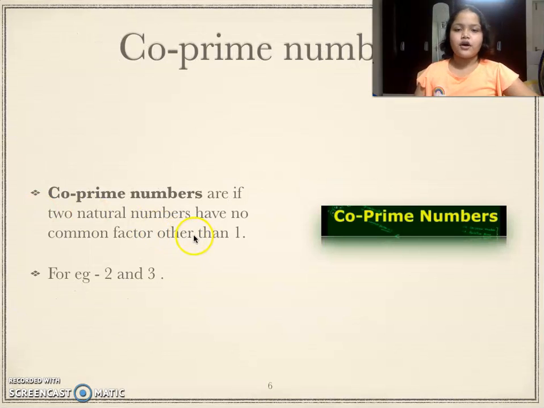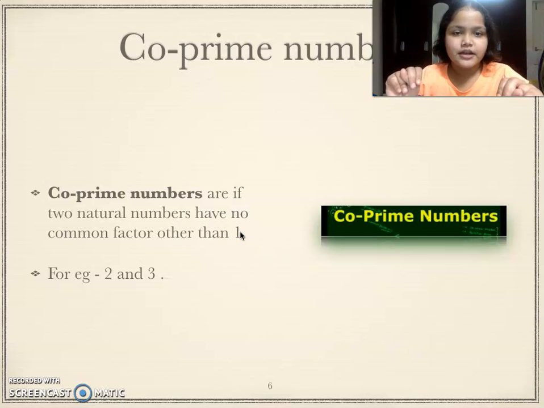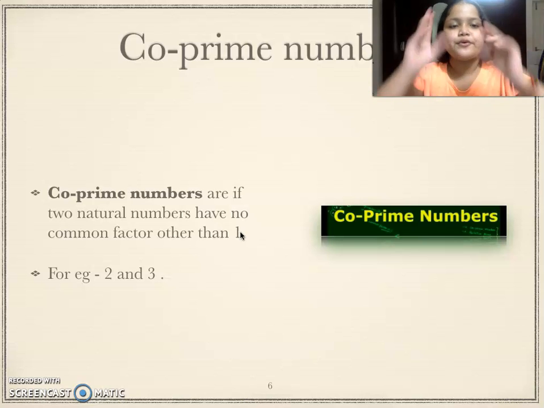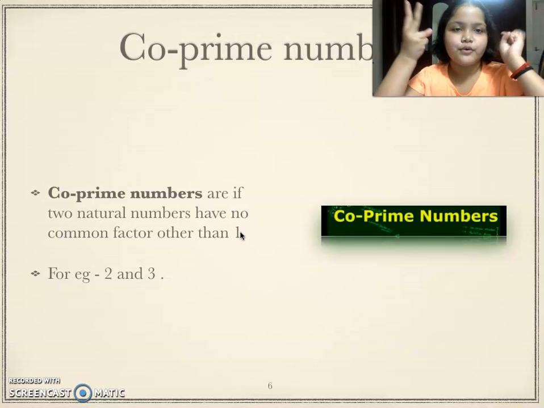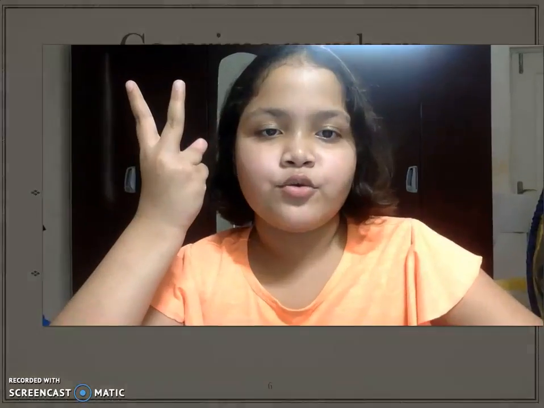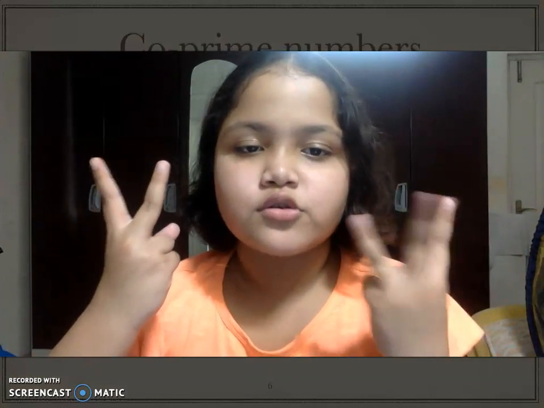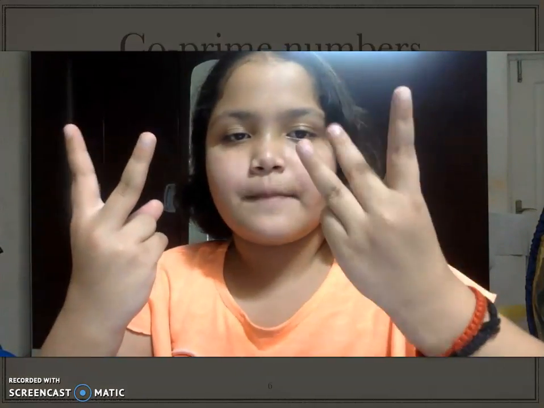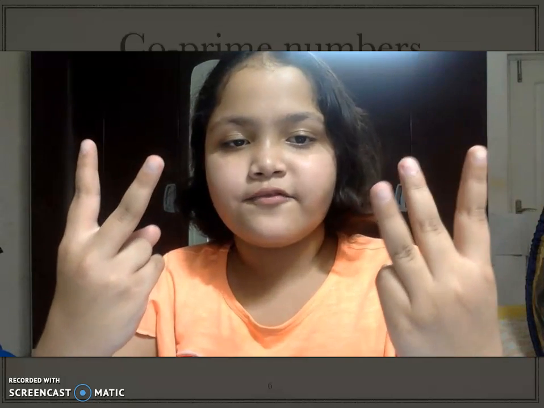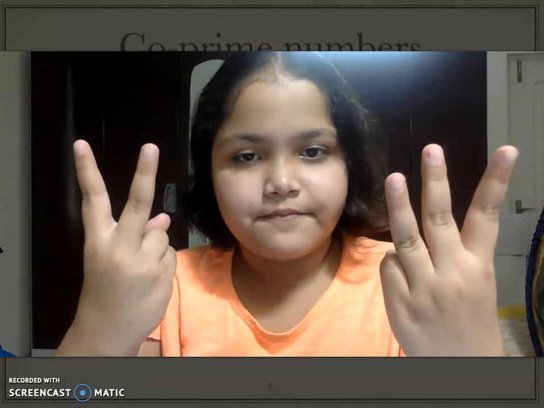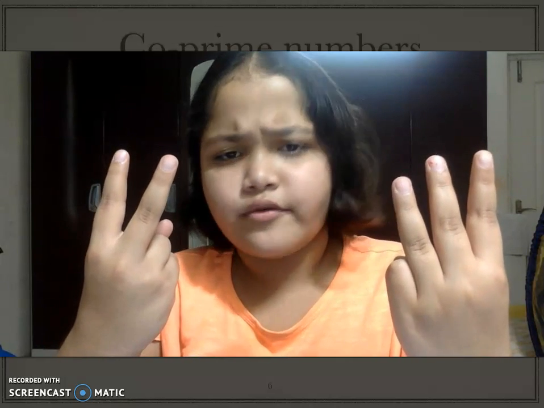Now we are going to talk about co-prime numbers. Co-prime numbers are when two natural numbers have no common factor other than 1. So if you take two numbers, for example 2 and 3, and you write their factors down, just take a pen and write the factors of 2 and 3. There are only two factors.